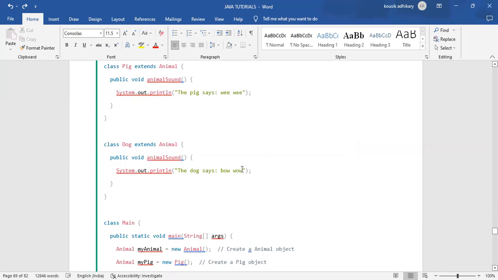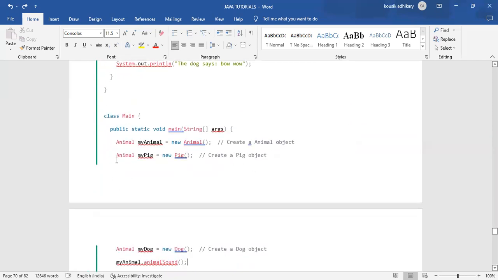Understood everyone what we have done? And that is the way. Another time, like in the previous session, we created an object of a class like Animal myAnimal = new Animal. But here we are creating the object in a slightly different way.